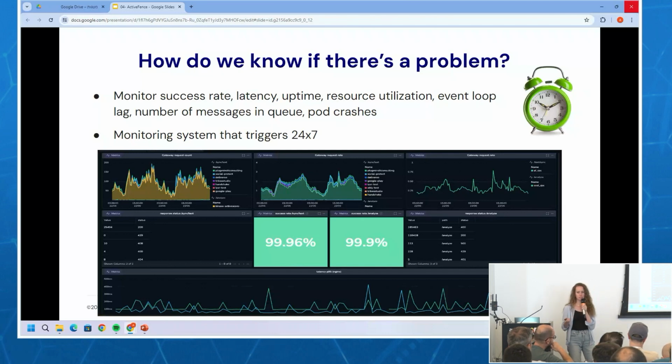Right? And we don't just sit around all day looking at dashboards. We also have alerts and monitoring and on-calls, and we hang out together sometimes at 4 a.m. But we have this trigger, and so when we set up this test on production, everyone was ready. We made sure we had all our alerts ready, all the dashboards were good to go, and we started monitoring. And what you can see here is that our success rate is looking good. You can see up here the request rate, we have the latency, and the lag and so forth. And so we're constantly on this and looking, and this also helped us in advance to ensure that all of our production dashboards had everything that we needed.